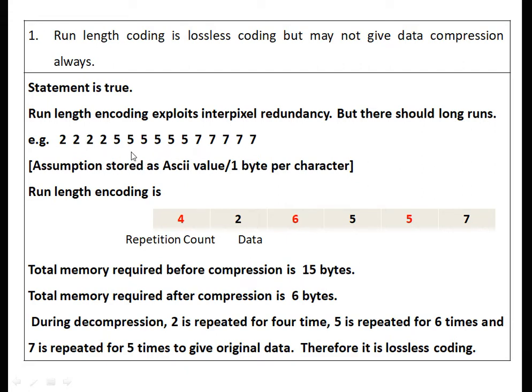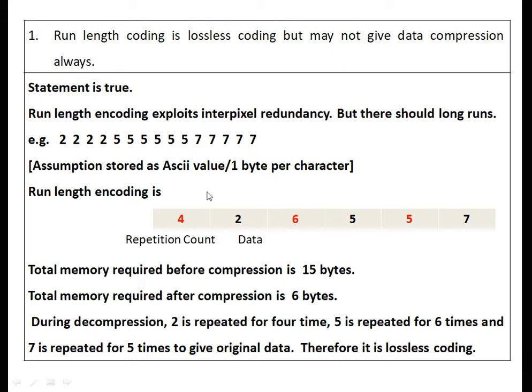Now make assumption that data is stored in ASCII value, that is 1 byte per character. Total memory required to store this data is 15 bytes, as total 15 characters are there. For each character 1 byte is there. After applying the run length coding, the data is represented only 6 bytes, like 2 is repeated for 4 times, 5 is repeated for 6 times and 7 is repeated for 5 times. First byte represents the count and second byte represents the data. Therefore, after compression, we require only 6 bytes to store this data.